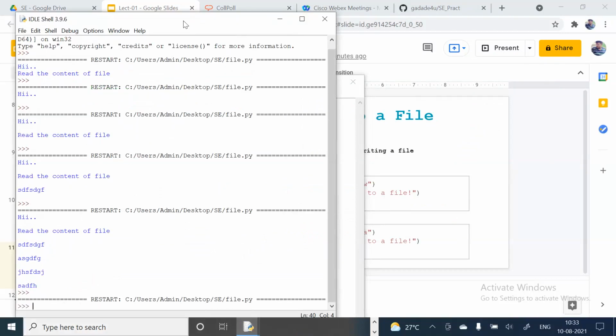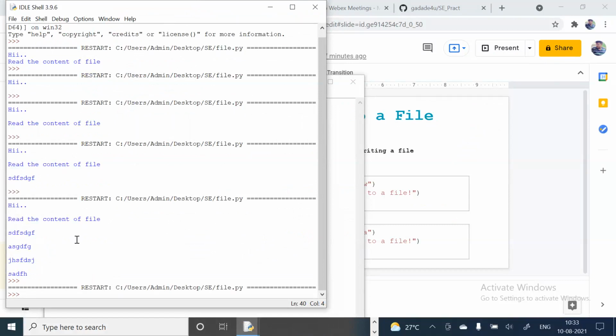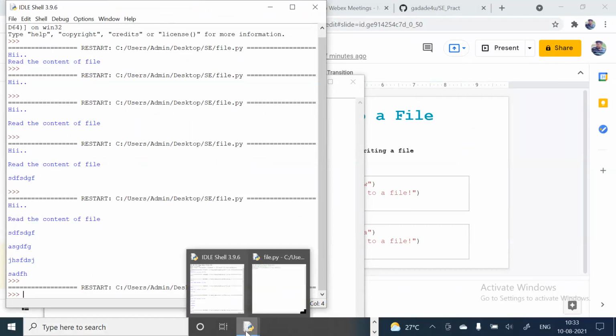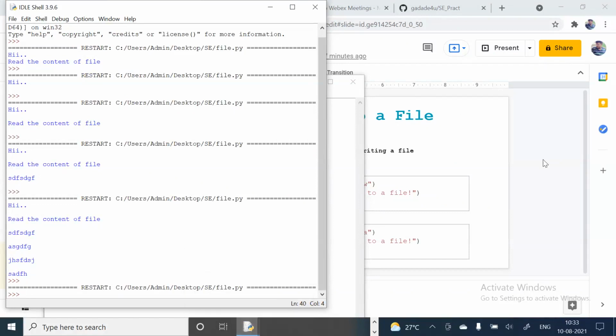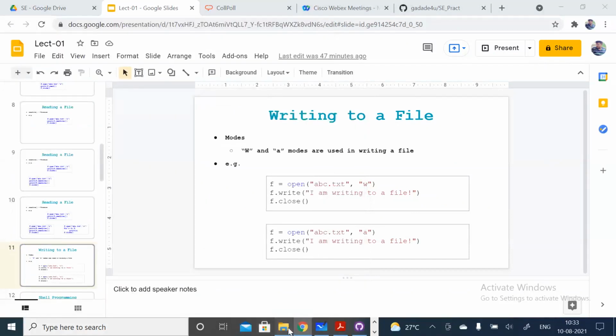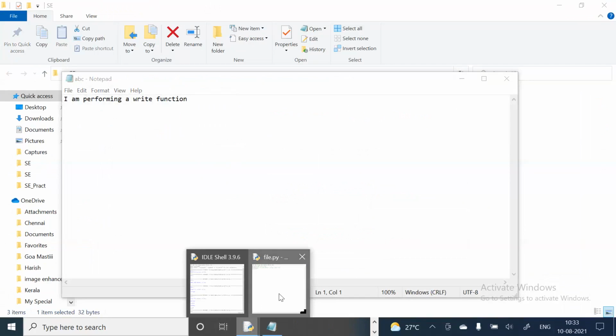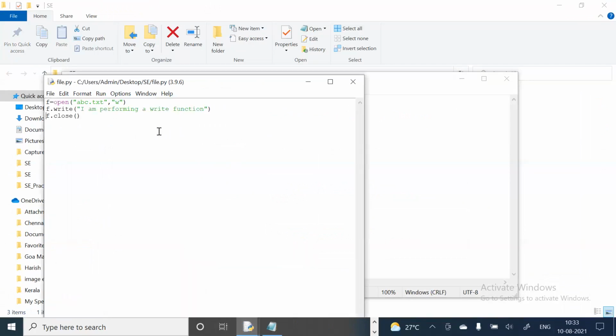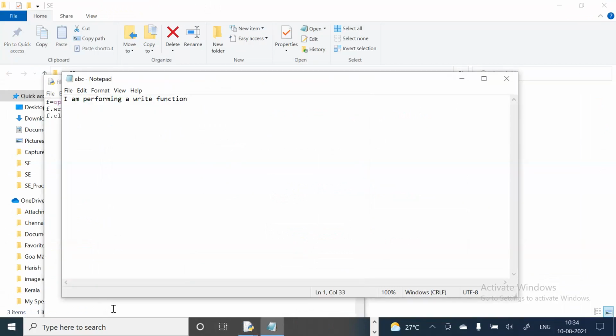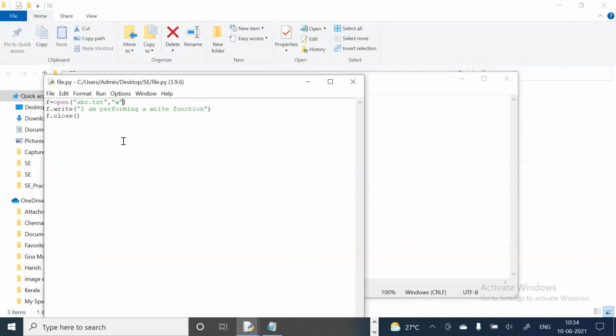At the command prompt, nothing is shown because we have created that file on the hard disk. So we need to open that file, and you can see here, I used write mode. That's why it has been overwritten with the new one. Right. Anyway, now we'll use the append mode. Simply change this to A.